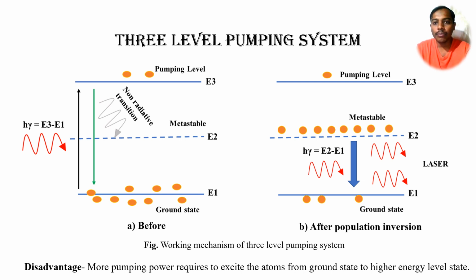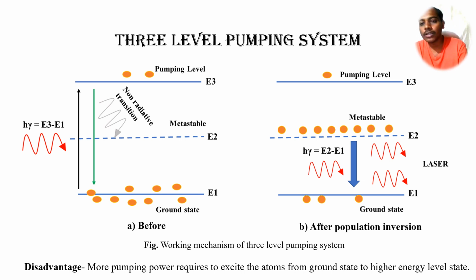The three-level pumping system. In the schematic, A is before the population inversion condition is achieved, and we can see how the atoms behave. If we do the pumping, the atoms gain energy and are shifted to the excited state. E3 is the excited state and E1 is the ground state, while E2 is the metastable state.